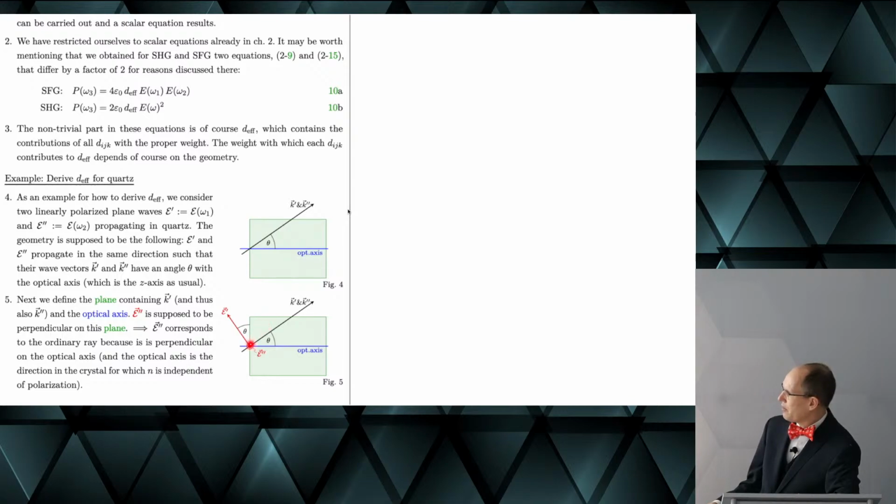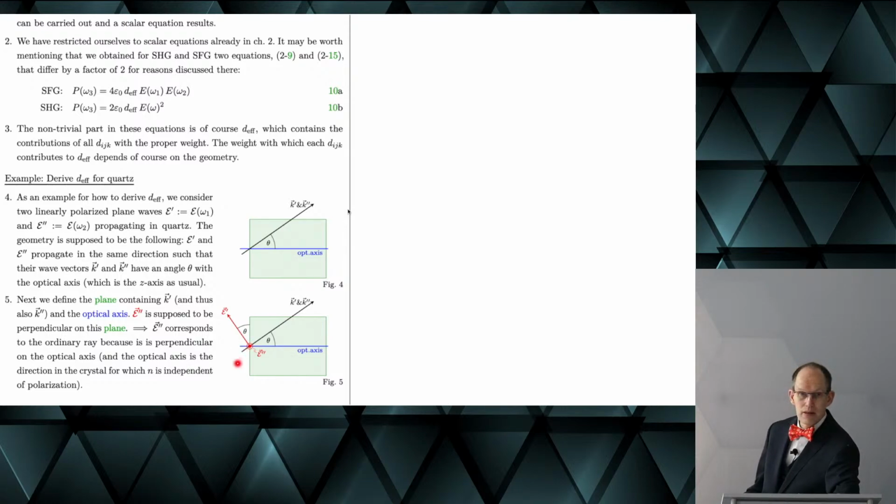Then we have, of course, the electric field perpendicular to K, so it can be in the plane that is defined by K and the optical axis, or it can be perpendicular to that plane. At least we can decompose the electric field in this way, right? And then it is clear that this E double prime is the ordinary ray.